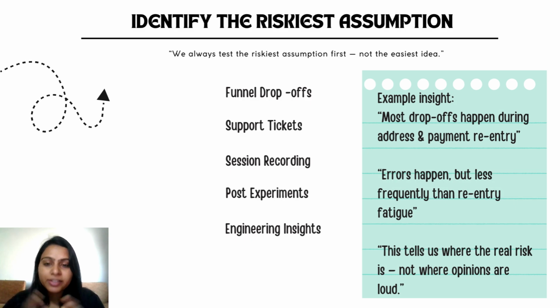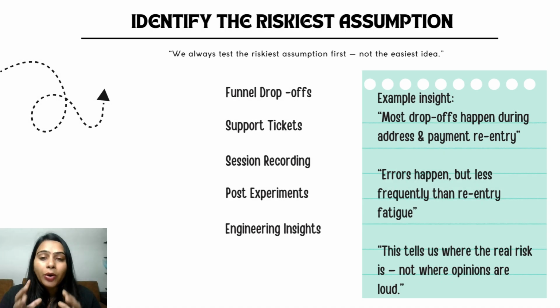Finding the riskiest assumption. To answer that, we don't debate, we validate. We look at the data: funnel drop off, support tickets, session recordings, engineering insight. And what we discover is clear. Most drop off happens during address and payment retry. Errors do happen but far less frequently. This shows us where the real risk is, not where opinions are loud, but where user behavior actually breaks.